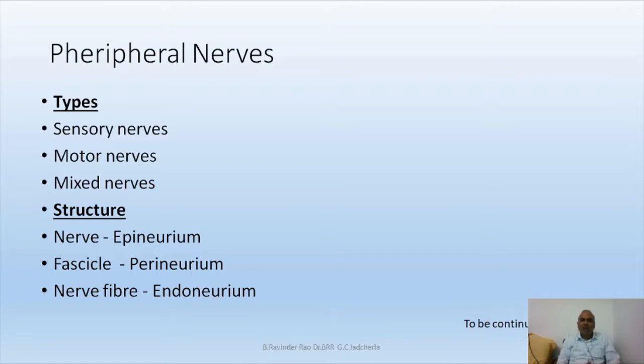Okay friends, so this is the first part of nervous tissue and functioning of the nervous system, or production and propagation of nerve impulse. Let us continue the discussion on the production and propagation of nerve impulse in the next video.